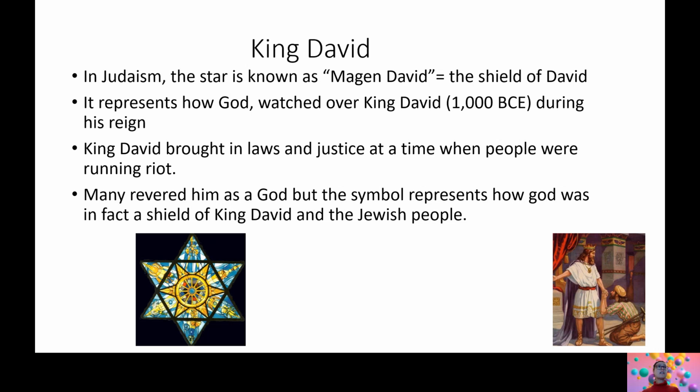symbolizing him? In Judaism, the star is known as the Magen David, the shield of David. It represents how God watched over King David in 1000 before Christ during his reign. So that's 1000 years before Jesus Christ was born. King David brought in laws and justice at a time when people were running riot, and many revered him as a god. But the symbol represents how God was in fact a shield of King David and the Jewish people.